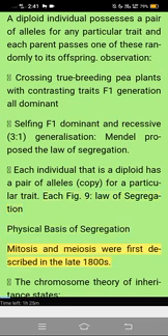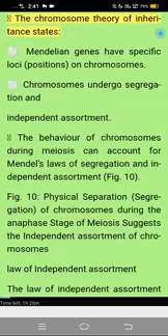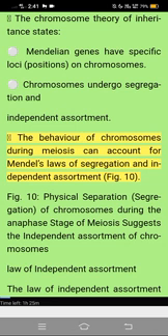Physical basis of segregation. Mitosis and meiosis were first described in the late 1800s. The chromosome theory of inheritance states: Mendelian genes have specific loci, or positions, on chromosomes. Chromosomes undergo segregation and independent assortment. The behavior of chromosomes during meiosis can account for Mendel's laws of segregation and independent assortment. Figure 10. Physical separation, or segregation, of chromosomes during the anaphase stage of meiosis suggests the independent assortment of